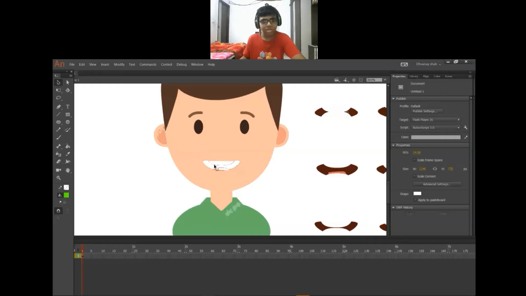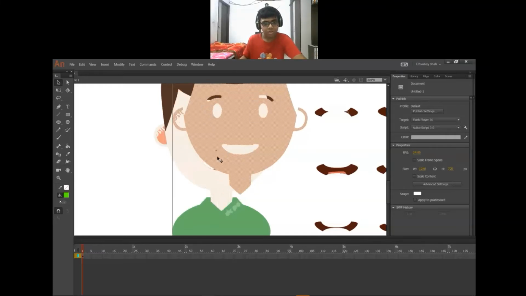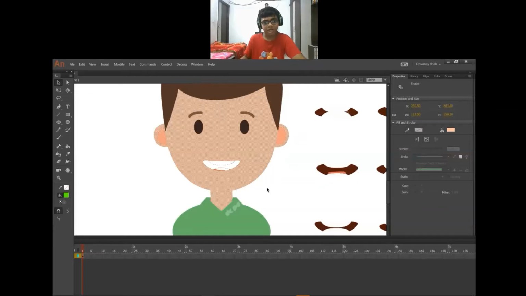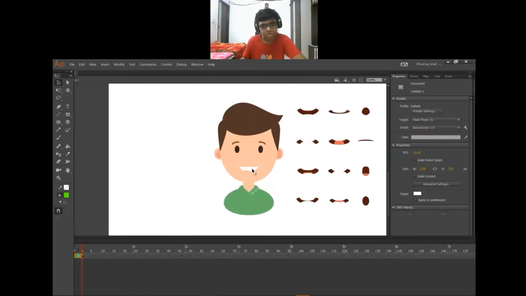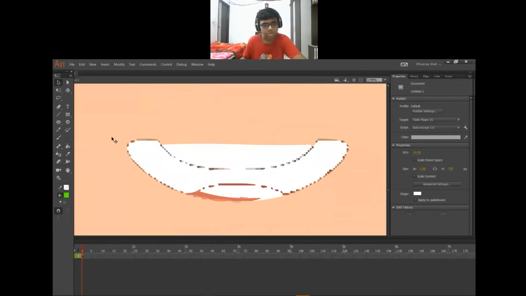You can also delete all of this. I will undo and I will delete it. Okay? Or see, we can also delete from this using the Lasso tool, shortcut key L. Select this and delete it.